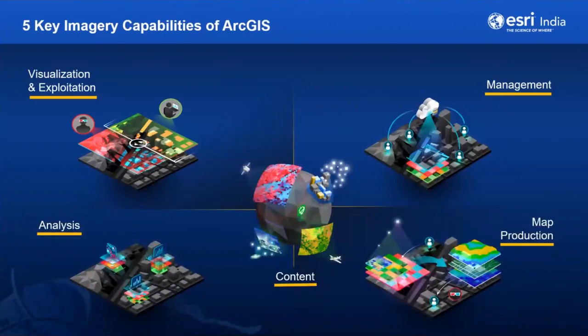So you might have seen this slide earlier, but I just wanted to give you an overview of image handling capabilities of ArcGIS Pro right from the content, its management, visualization and exploitation capabilities, analysis and map production abilities. So we will be seeing those in detail in the coming slides. Let us start with content.